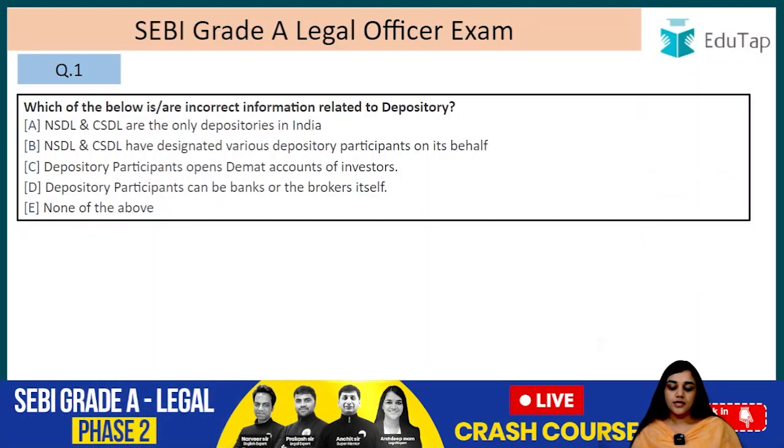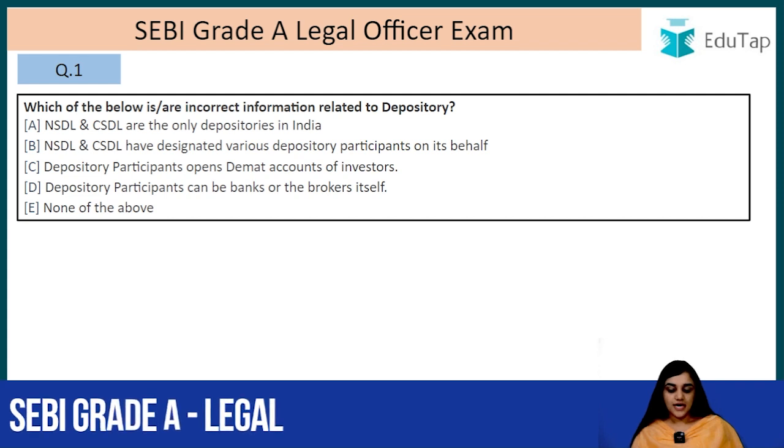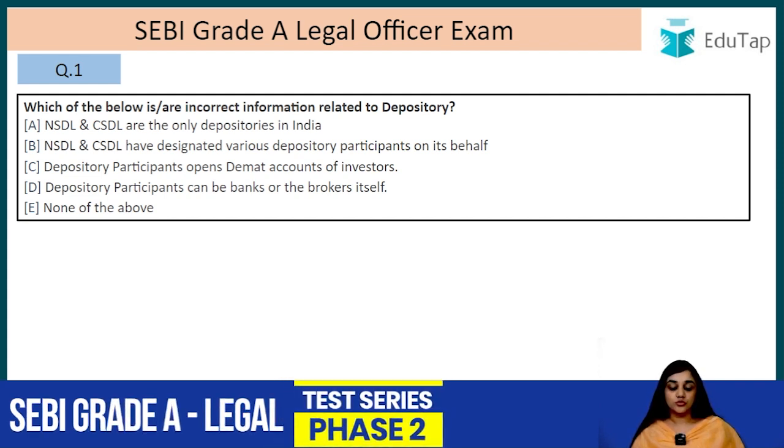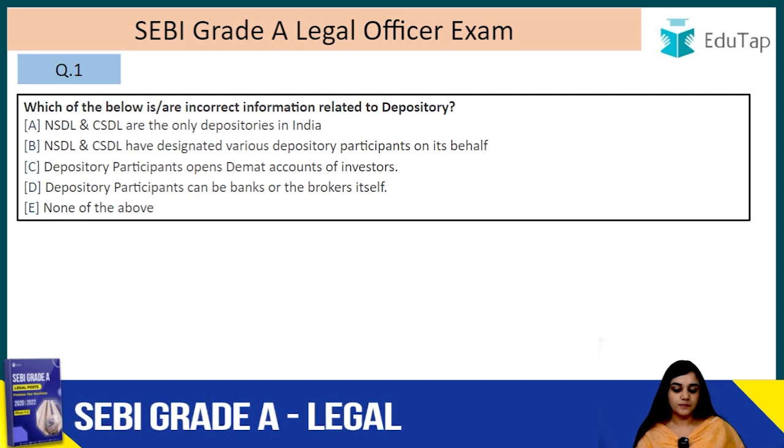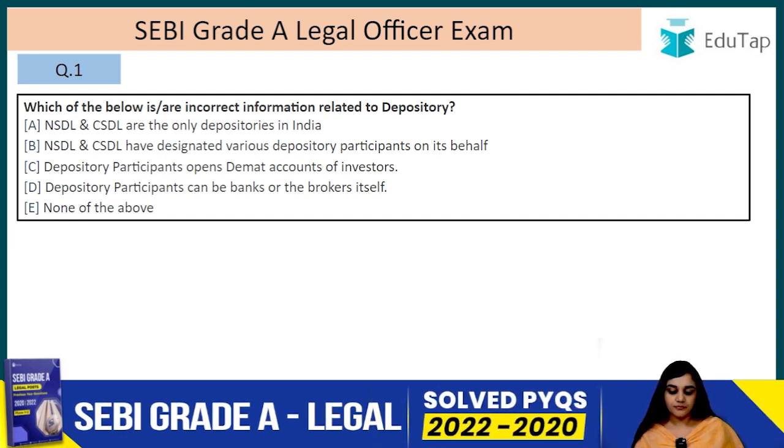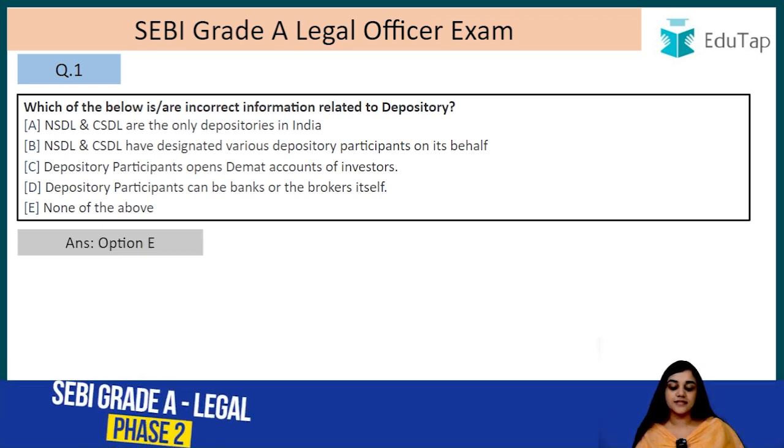Question number 1. Which of the below is incorrect information relating to the depository? We have done what is a depository. So which of these is incorrect? NSDL and CDSL have designated various depository participants on their behalf. Depository participants open demat accounts for investors. Depository participants can be bankers or the brokers itself. Or none of the above. So the answer is none of the above.